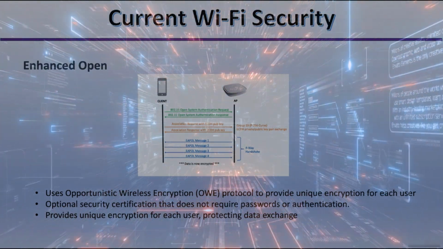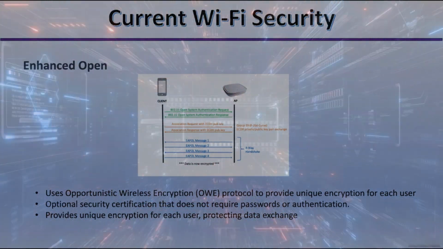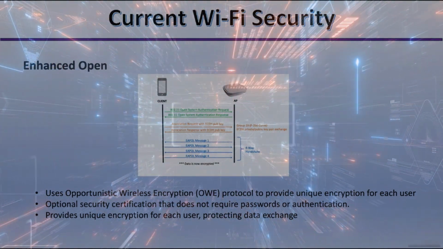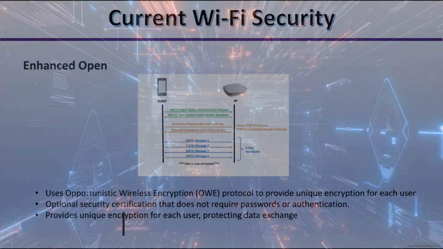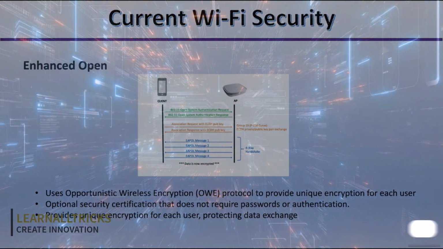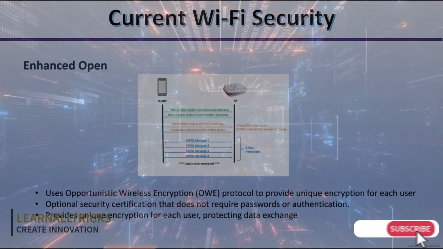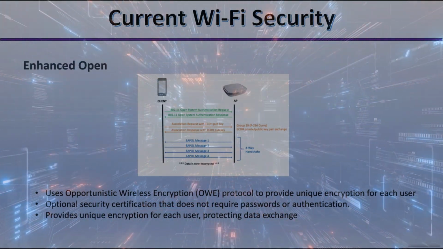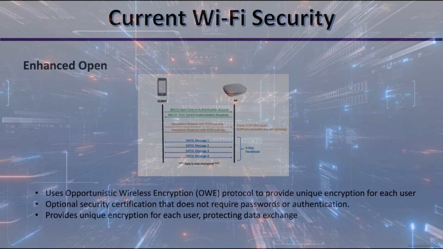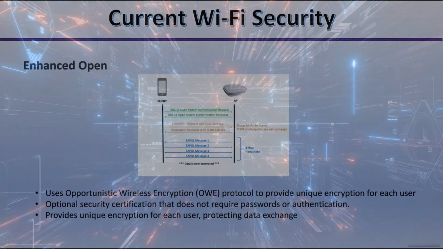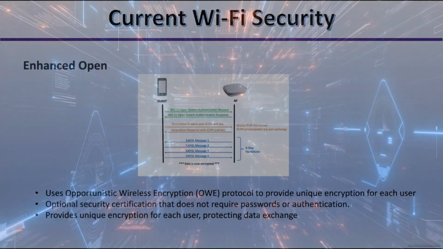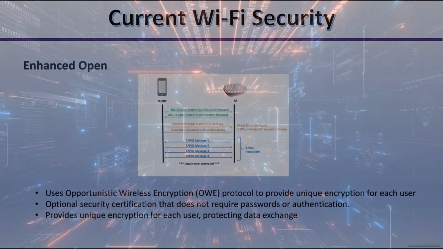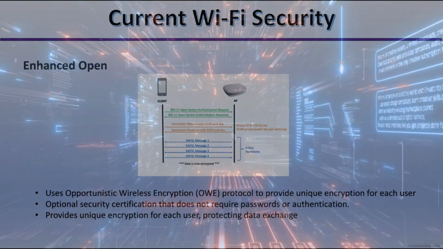In response, the AP includes an OWE information element in the association response frame, providing the necessary parameters for the exchange and indicating support for OWE encryption. The OWE exchange continues with the Diffie-Hellman key exchange between client and AP, and this cryptographic process enables them to establish a shared secret, which will be used to derive encryption keys for securing the communication.